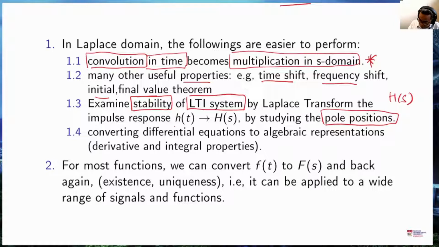We also can find the impulse response simply by performing the inverse Laplace transform of the transfer function H(s). Laplace transform is also widely used to convert differential equations into algebraic ones, and we solve for that very quickly.